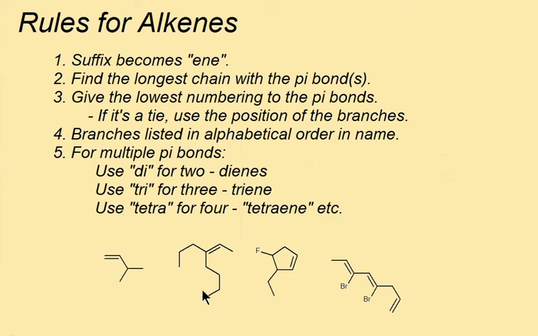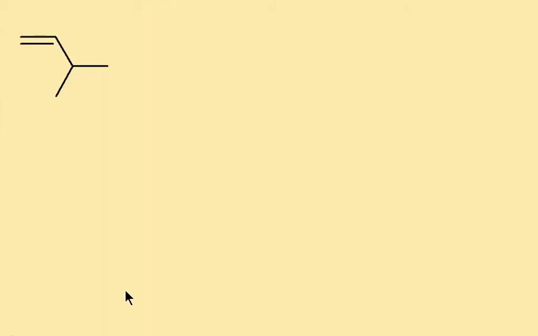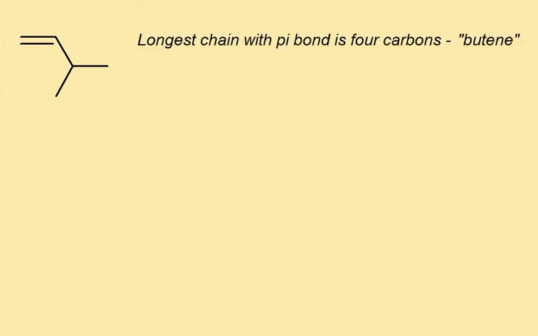So let's take a look at some examples. The 4 examples we're going to look at today are here below. Let's get started on the first one. We're looking for that longest continuous chain with the pi bond itself. That's 4 carbons long, based on the alkane butane, but of course we change the name ending to -ene, butene. We'll lock in the numbers for that main chain, 1, 2, 3, 4.